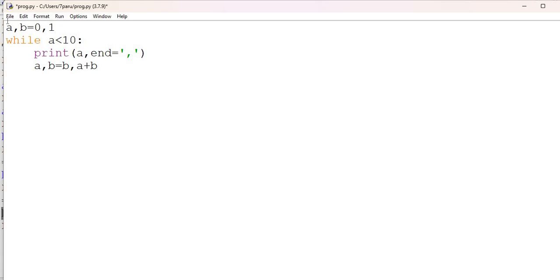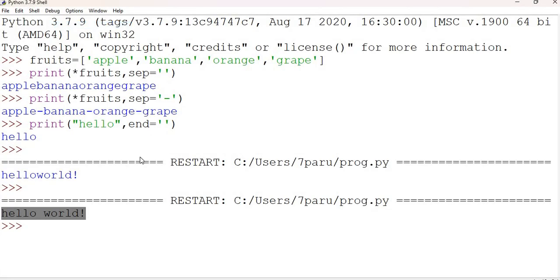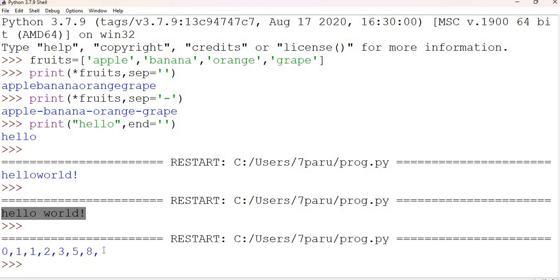In this code we are utilizing the end parameter with a comma to append a comma and space after each Fibonacci number. This will result in a neat, comma-separated output on the same line. Let's run it. See, the output is on the same line and it is separated by commas.